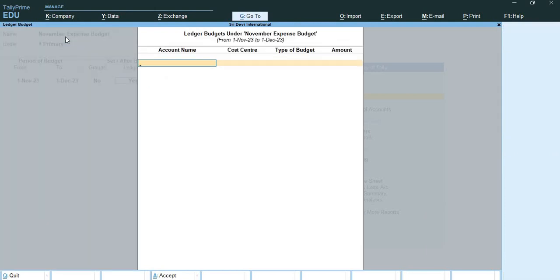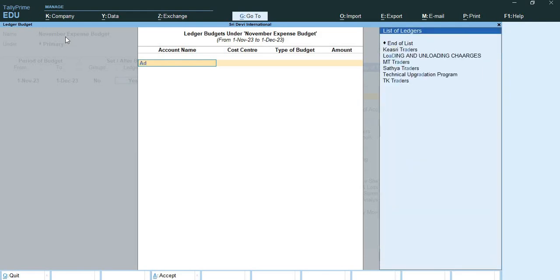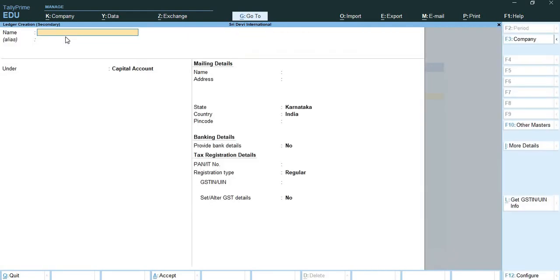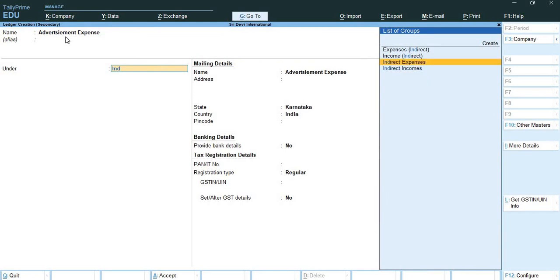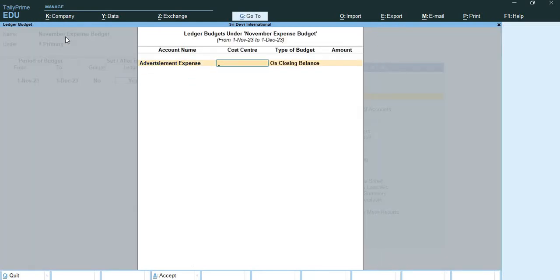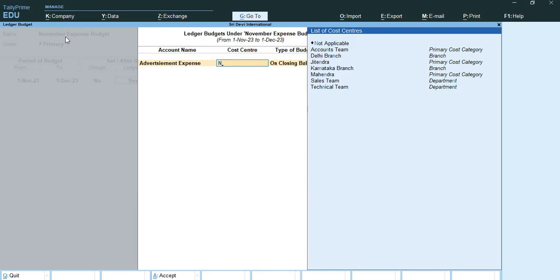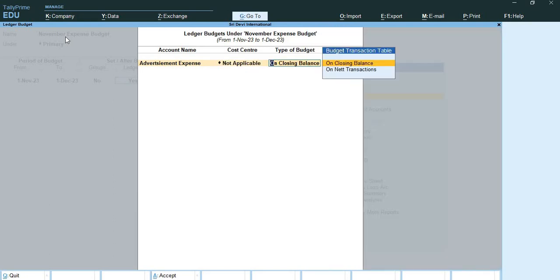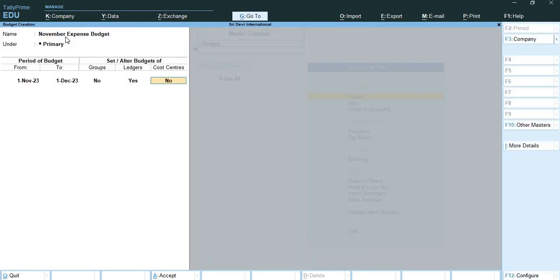Yes. Now I want to create an expense budget for a ledger. Here I'll create a ledger of advertisement expense. By pressing Alt plus C, I'll create a ledger of advertisement expense under Indirect Expense account. That's it. Now cost center will not be applicable over here. And here on the closing balance, I'll create a budget of 5 lakh rupees. That's it. So this way I have created the November expense budget.